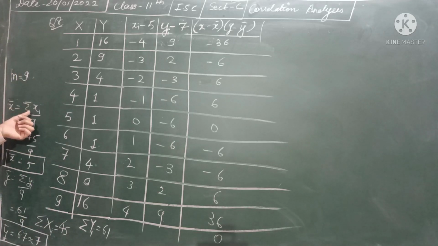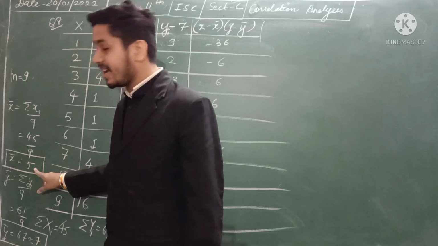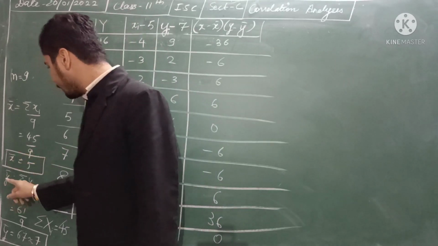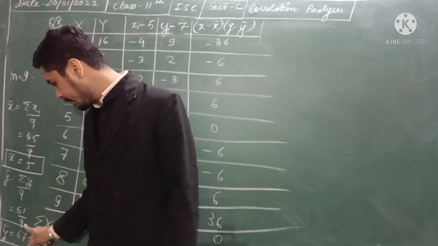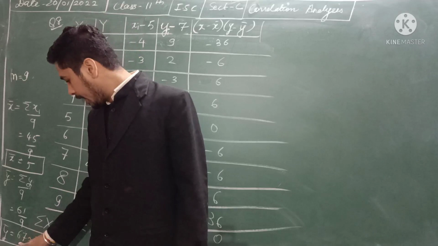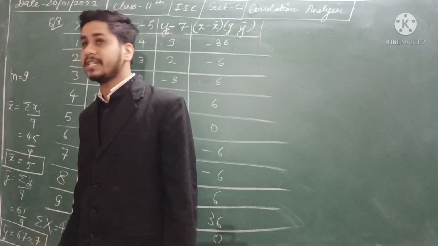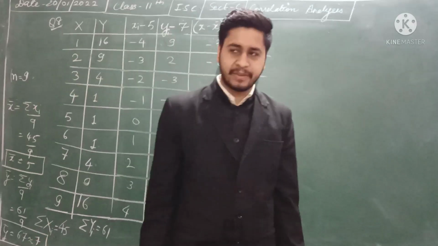You know the meaning of x bar, which is the mean. So summation of xi upon n, you get 5 as the answer, so x bar is equal to 5. And with the help of y, you find the summation of yi, which is 61. So 61 upon 9 is 6.7. I'm taking it approximately, that is 7. We can take 6.7, 6.8, 6.9, 6.6 also as 7.